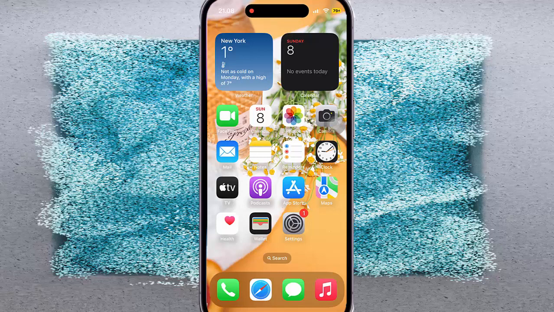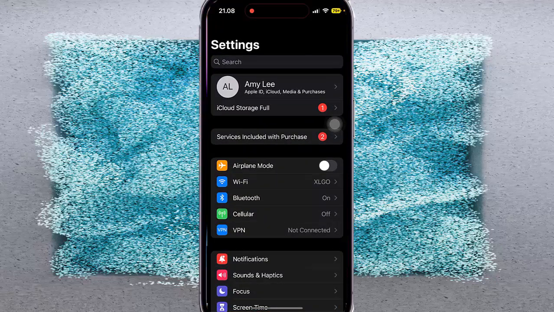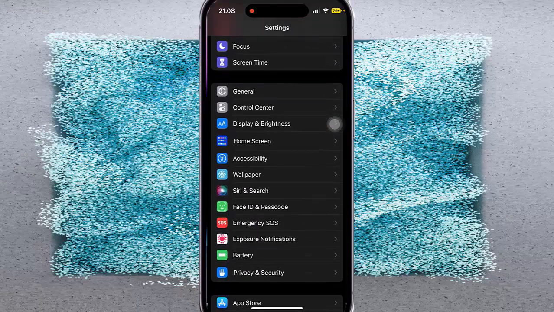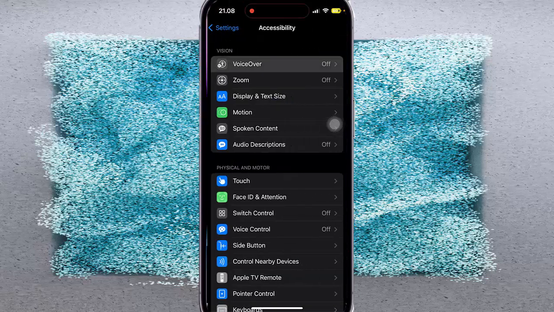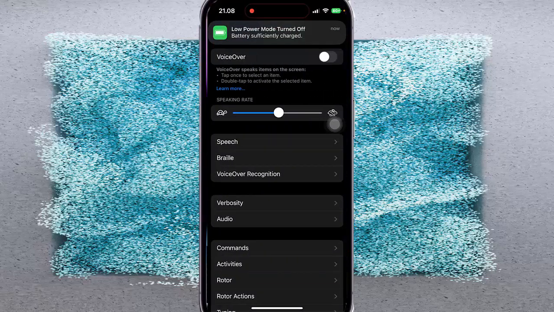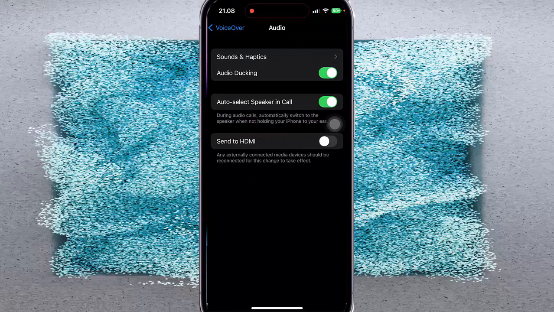To turn on or turn off folder opening sound effect when VoiceOver is on in iPhone 14 Pro, open Settings and then scroll down the screen, find Accessibility. Next, tap Accessibility, select VoiceOver and then tap Audio, select Sounds and Haptics.